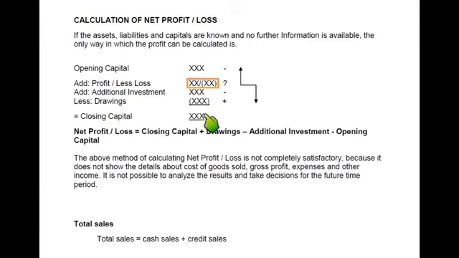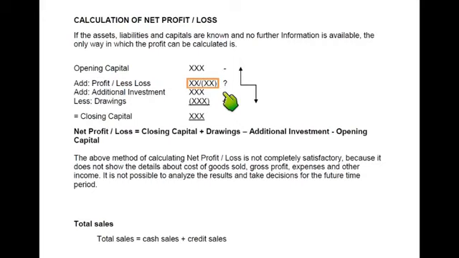So 100,000 plus 25,000 means the capital was actually 125,000 if I hadn't made any drawings out of the business. Then additional investment: for example, I have invested 50,000 during the year. So this 50,000 is not my profit, and I'll be deducting 50,000 from this figure. 125 minus 50, this is 75.